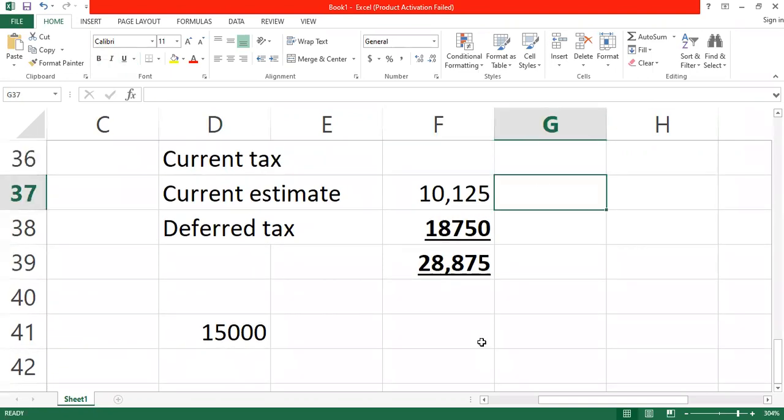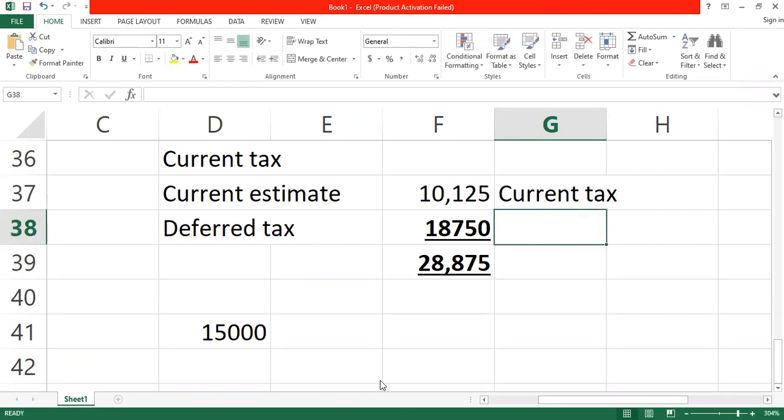How would the current tax be shown in the statement of financial position? Is it going to be a liability? Current tax is a liability. So the current tax will be shown as a liability. That is the amount that we are saying that we are going to pay to the tax authority next year. So it's a current liability.